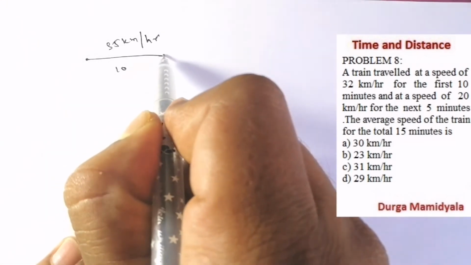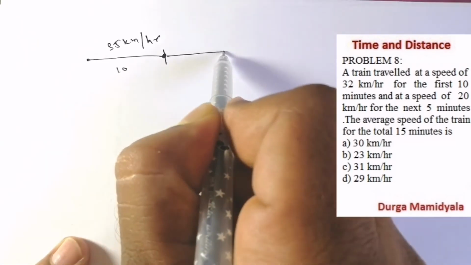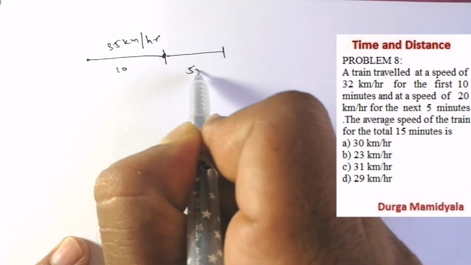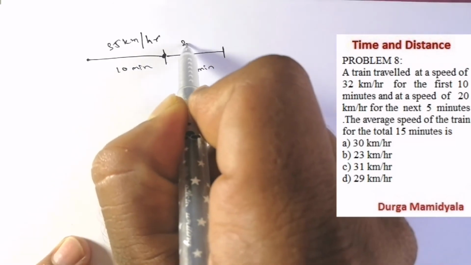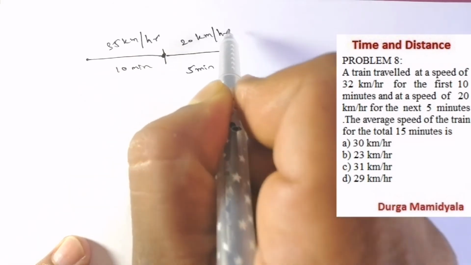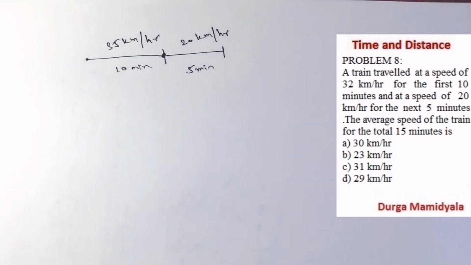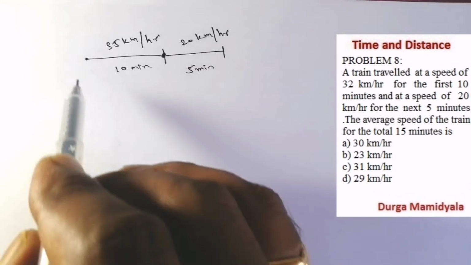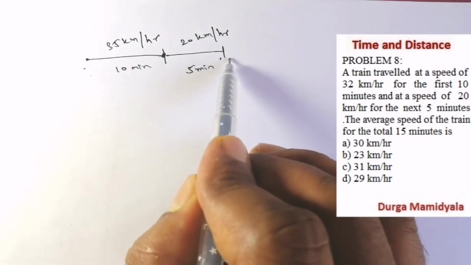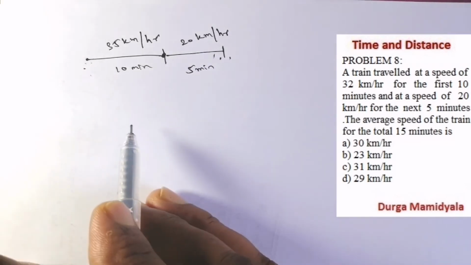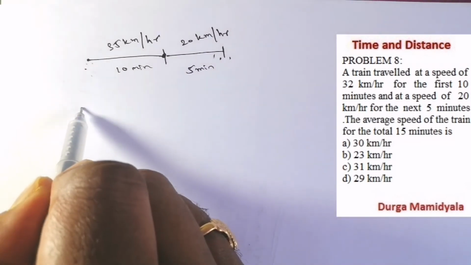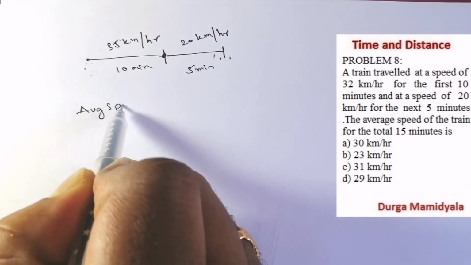So for the first 10 minutes it moved with 35 kilometer per hour, and for the next 5 minutes it moved with 20 kilometer per hour. Then find the average speed of the train for the total 15 minutes. They have asked for the whole journey, right? Now what is the formula for average speed? Average speed is equal to total distance.